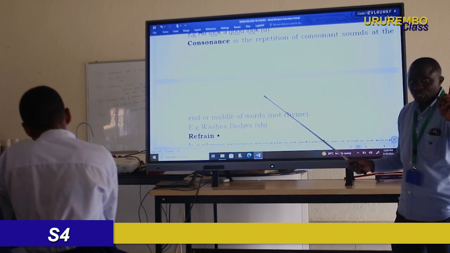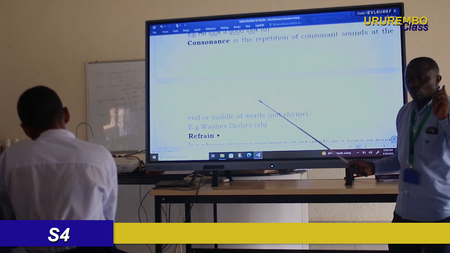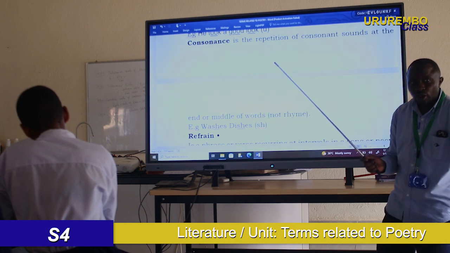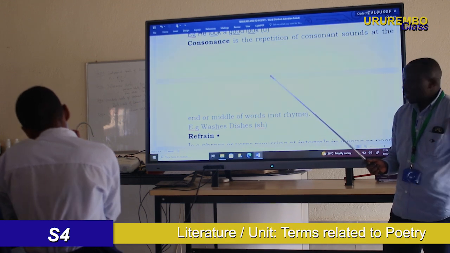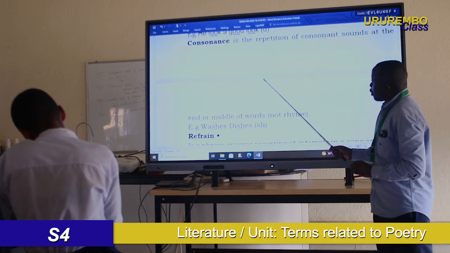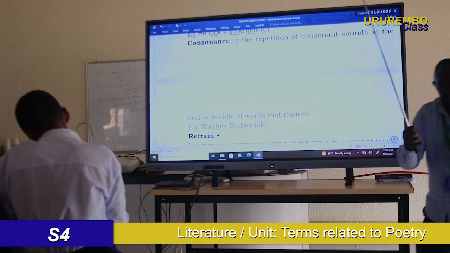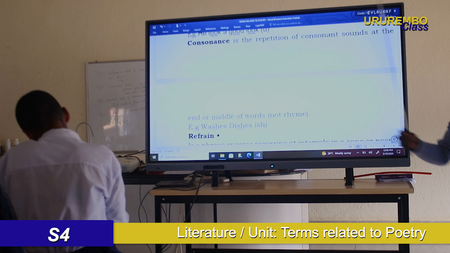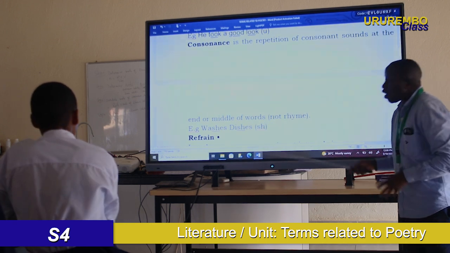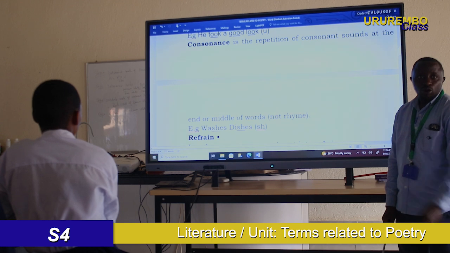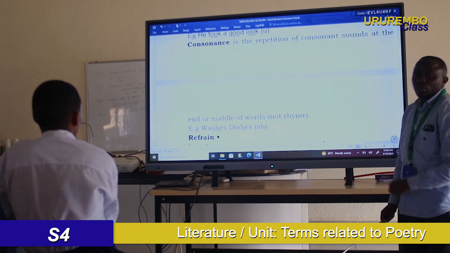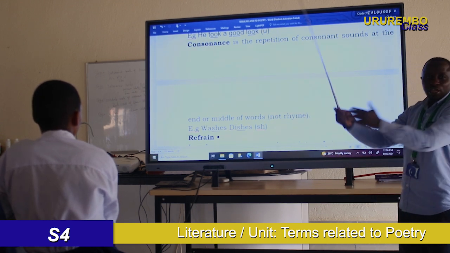Different from alliteration: for alliteration, we consider the consonant at the beginning of each word. But for consonance, we look at the consonantal sound anywhere in the line, even the middle of the words, not only at the beginning like alliteration.